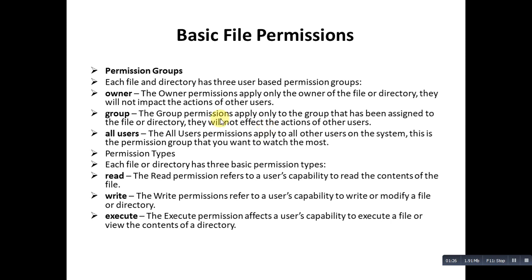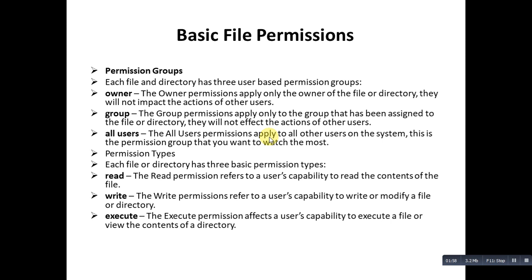Okay, so permission groups. Each file and directory has three user-based permission groups. The first one is owner. The owner permissions apply only to the owner of the file or directory and will not impact the actions of other users. The second one is group. The group permissions apply only to the group that has been assigned to the file or directory and will also not affect the actions of other users. And the third one is all users, or you can call them others.